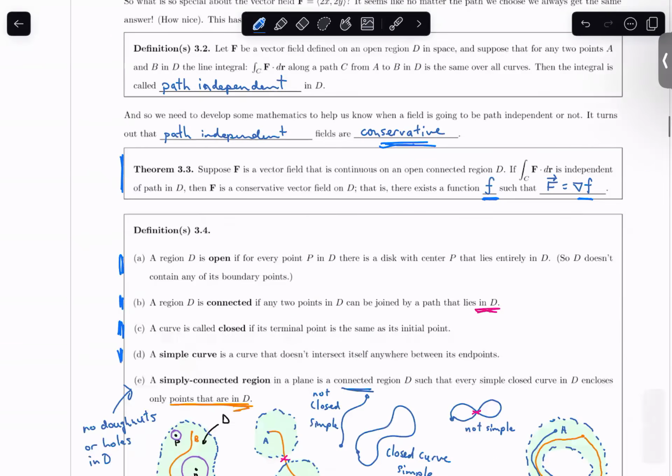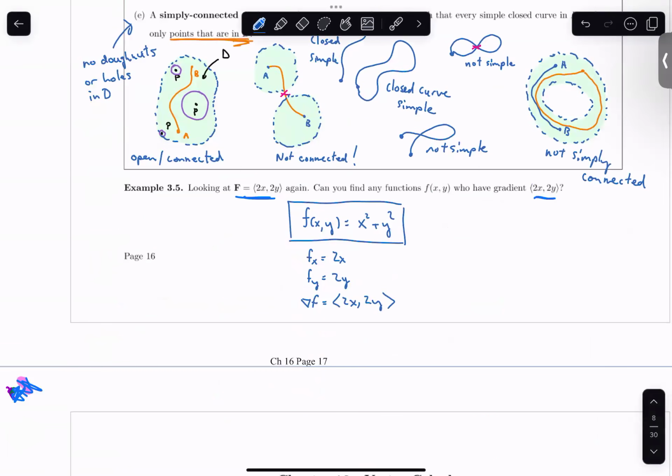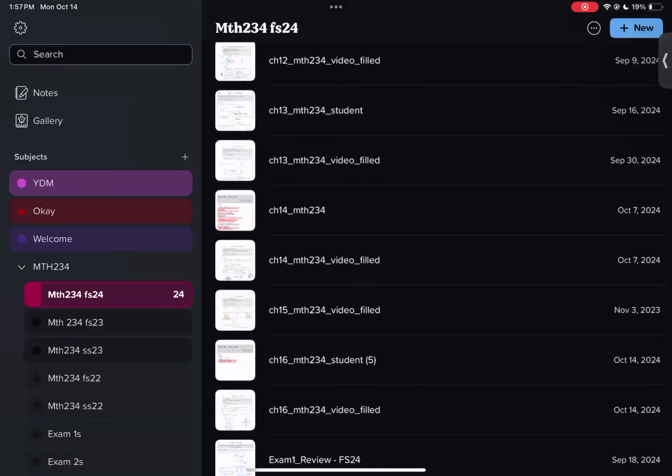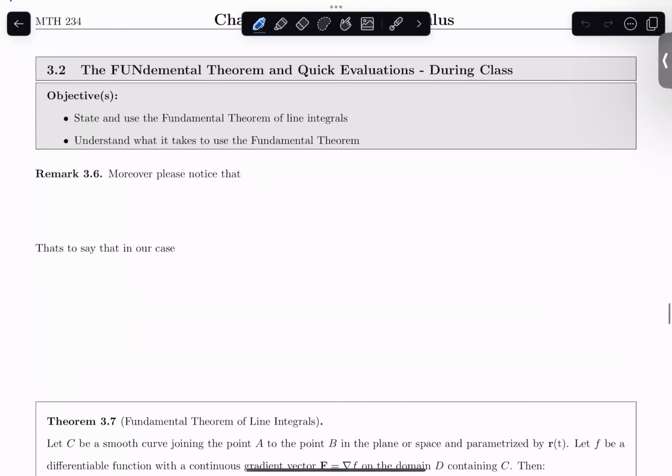Okay. Well then, again, the last bit here is that we found a potential function for this vector field, which seems to be path independent, that it doesn't matter which path you take, it just matters your starting and your ending point. And so what I'd like to start today's new stuff with, jumping over here, is showcasing that, again, with our function, and I'm just going to write it here so I don't have to jump back and forth a bunch.